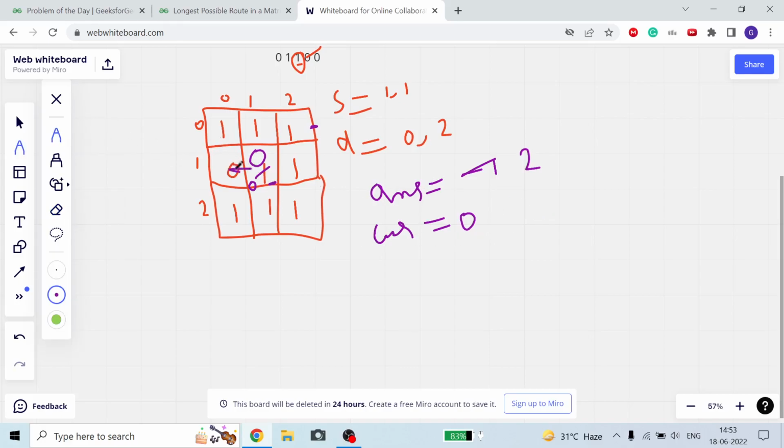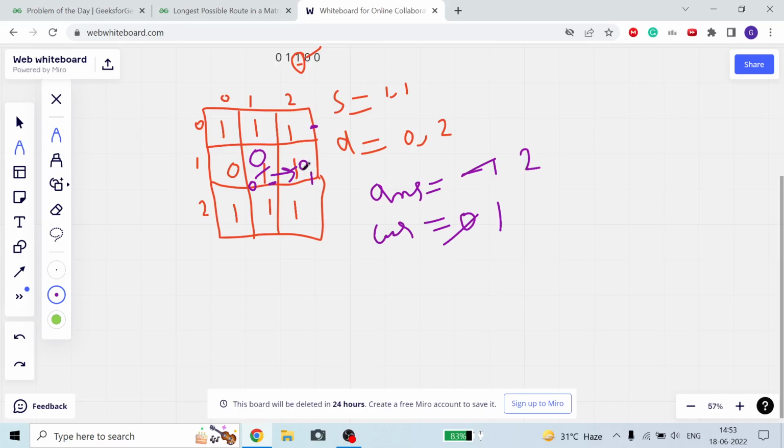Okay, now from here we cannot go here. Now from here, suppose we go here, so current increased to 1. Here current is equal to 1. This value became 0. Now from 0 we can go downside. So if we go downside, then from downside we go here. No use, just a wastage of move, so I am not explaining it. We just end up at 2 comma 0. We never reach the destination, so the answer will never be updated. So that's why there is no use in this move.